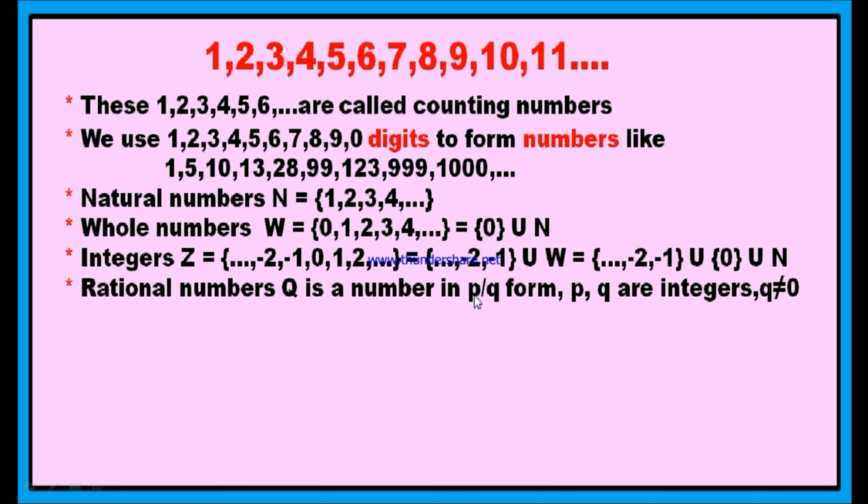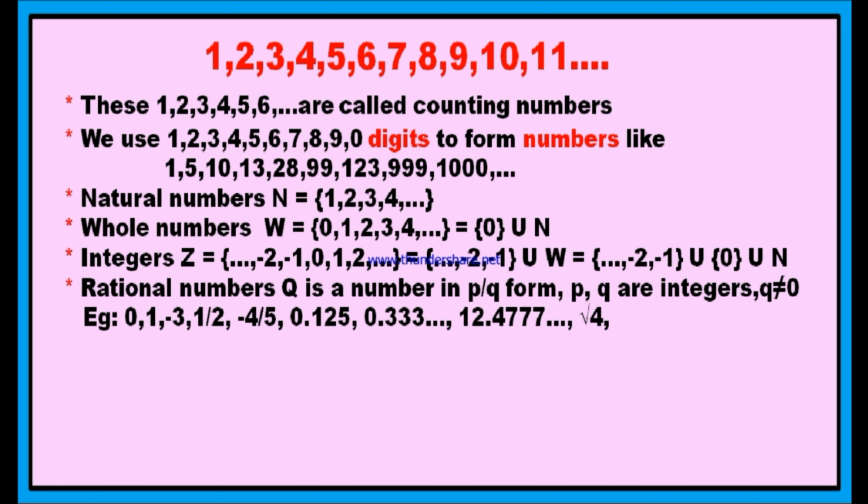A rational number is a number which is in the fraction form p by q, numerator by denominator, where both numerator and denominator should be integers and q should not be 0. The denominator should not be 0. Such types of numbers are called rational numbers, and these are represented by the letter Q. Q stands for quotient. Every natural number is a rational number, every whole number is a rational number, every integer is a rational number. Therefore 0, 1, minus 3, 1 by 2, minus 4 by 5, and all these are rational numbers.